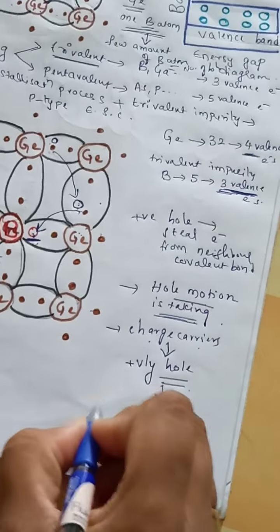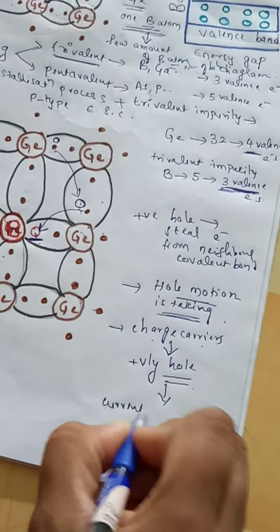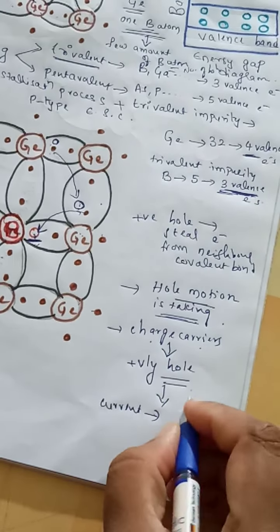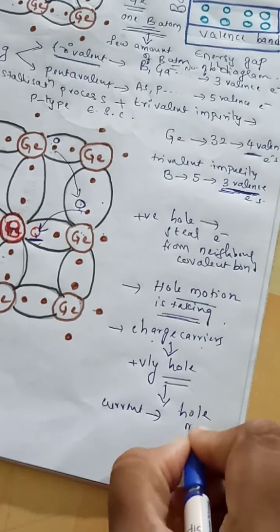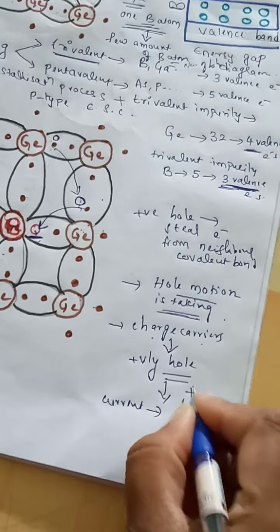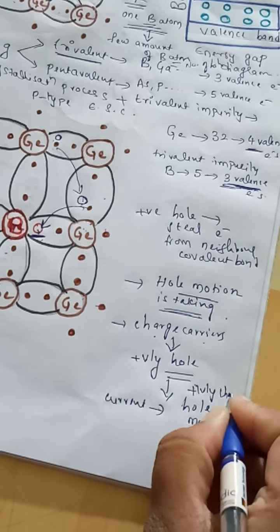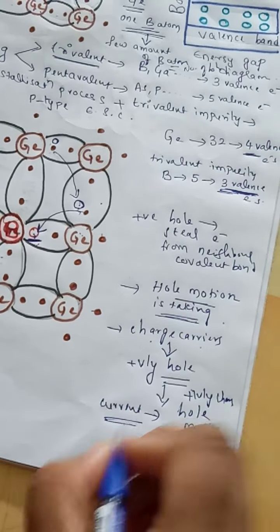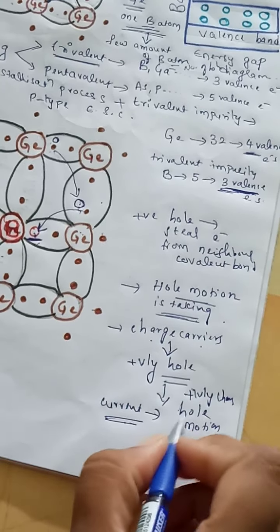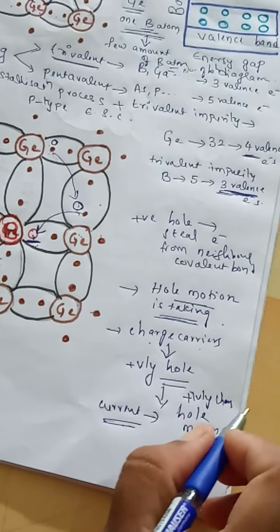So current conduction in a p-type semiconductor will be due to hole motion, or positively charged hole motion.